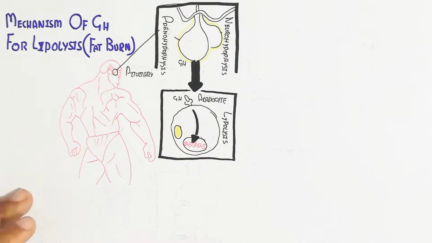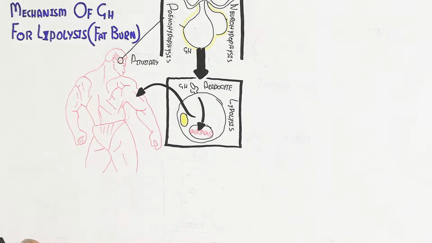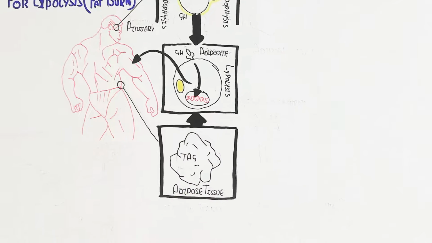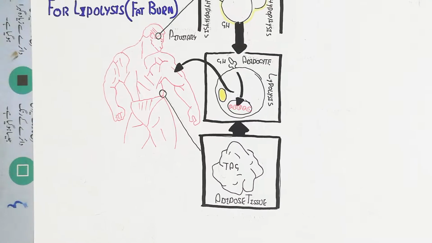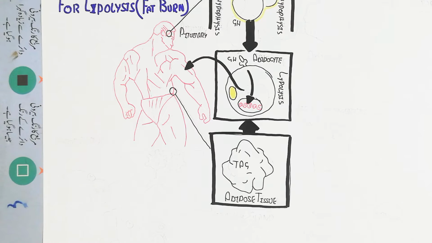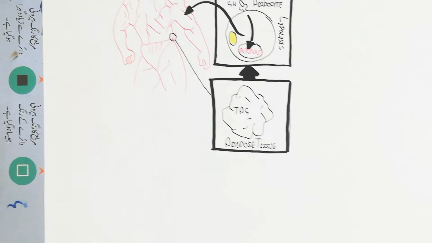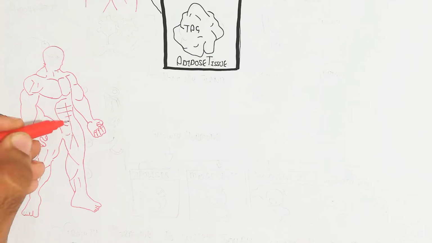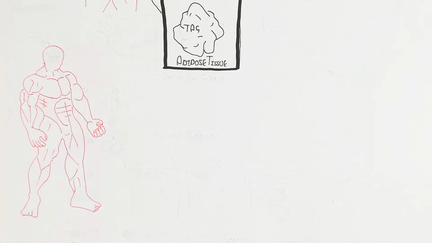Basically, it will lead to activation of the gene for the hormone sensitive lipase enzyme to produce triacylglycerol and monoacylglycerol, and the glycerol and free fatty acid from the triacylglycerol into the blood circulatory system. So remember that.